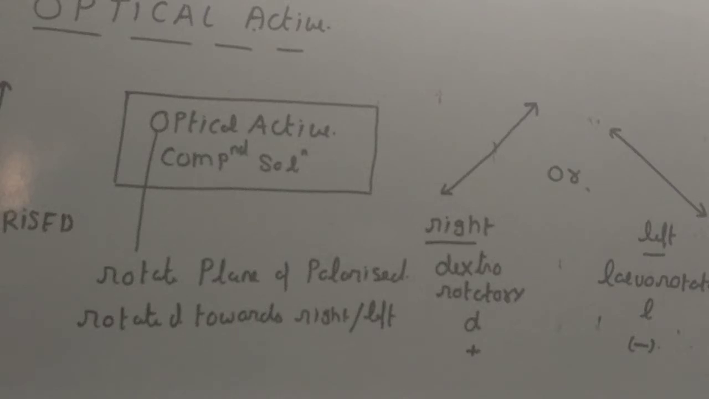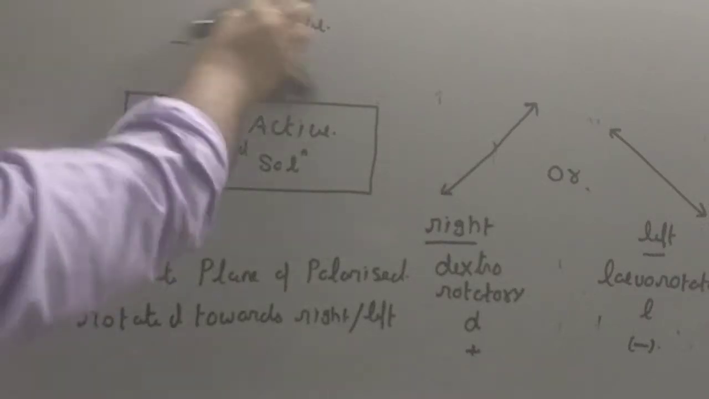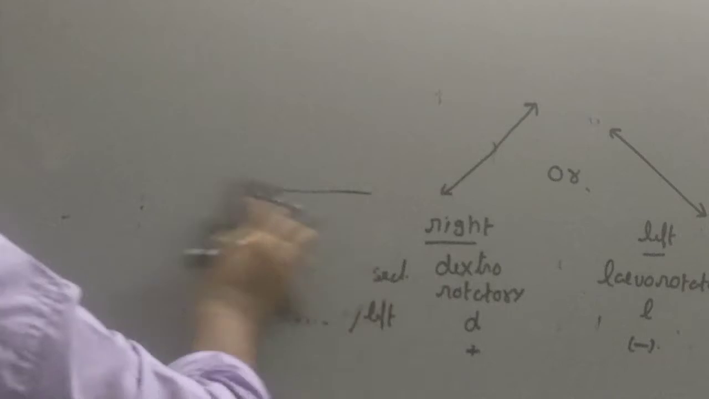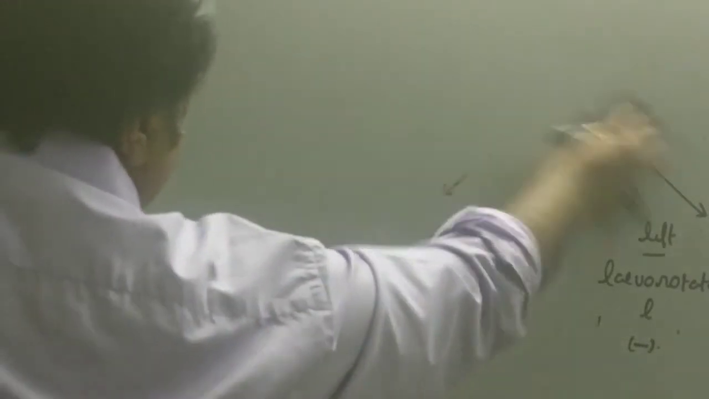So it's clear to everyone what optical active compounds do. When you pass polarized light through them, they rotate the plane of the polarized light through a certain angle towards right or towards left. Now let us see how we find out whether the given organic compound is optically active or not, by just looking at it. This is not an experimental method.